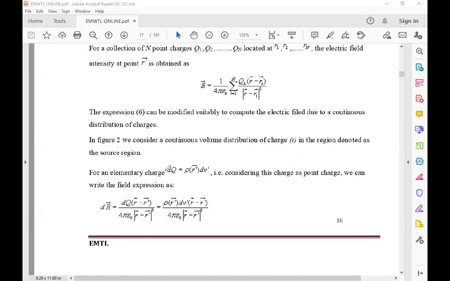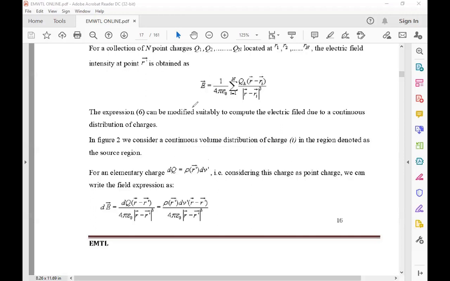For a limited charge, dq is there. That dq means the rate of change of charge with respect to the volume, the rate of change of charge with respect to the surface, and the rate of change of charge with respect to the line. Different distributions of charges are there.